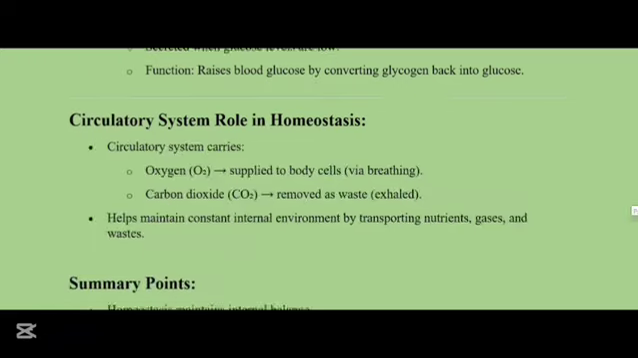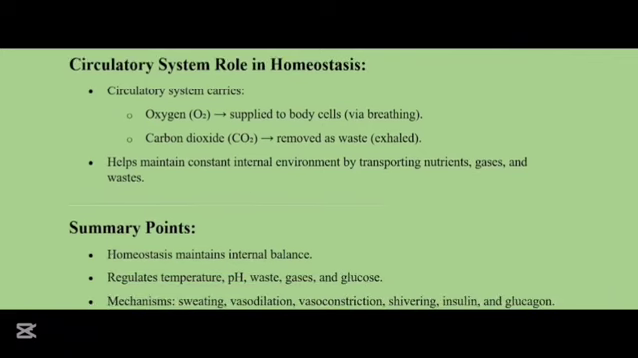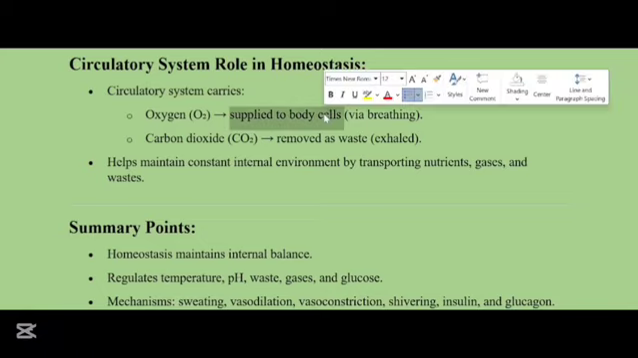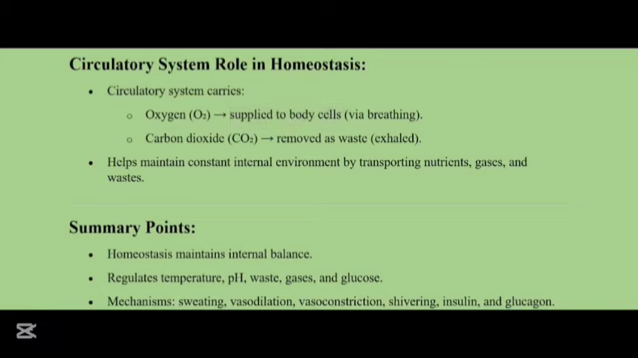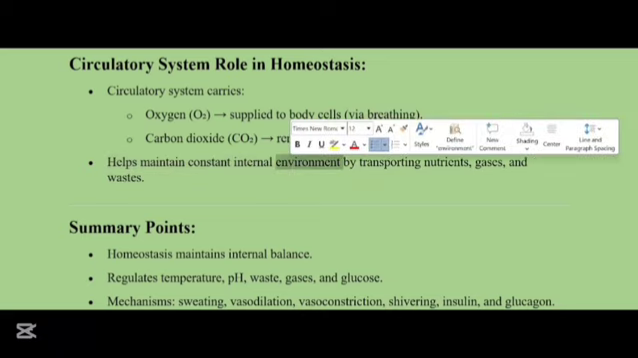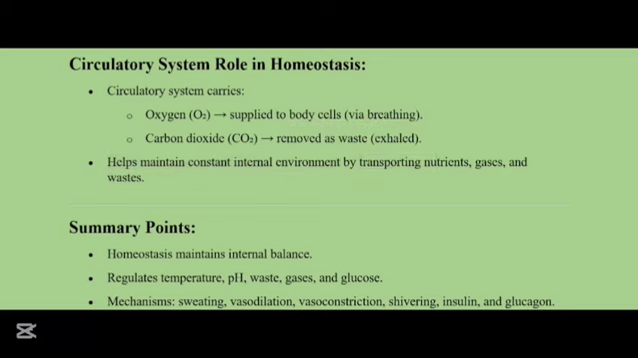Now, the circulatory system's role in homeostasis. The circulatory system carries the oxygen which is supplied to the body cells and the carbon dioxide is removed as waste. It helps maintain the constant internal environment by transporting nutrients, gases and waste.